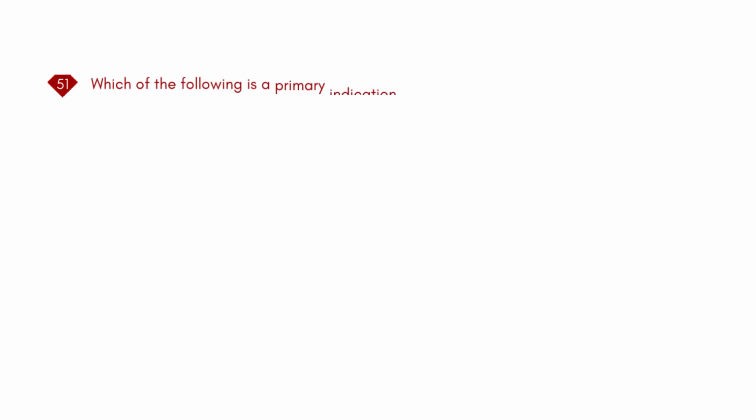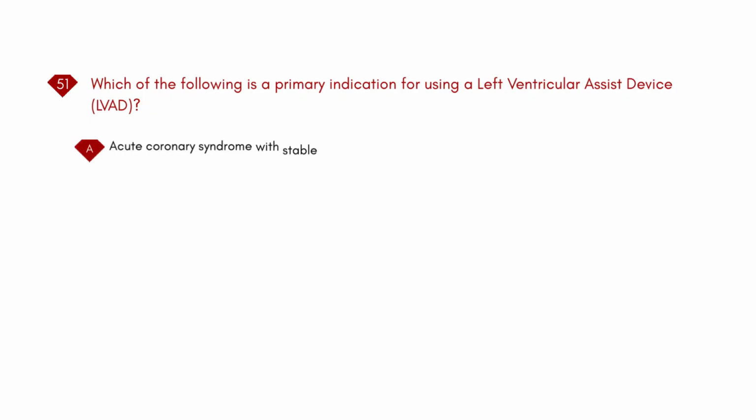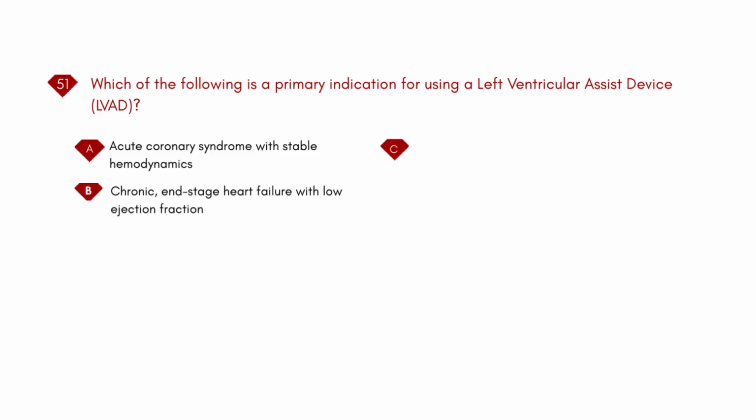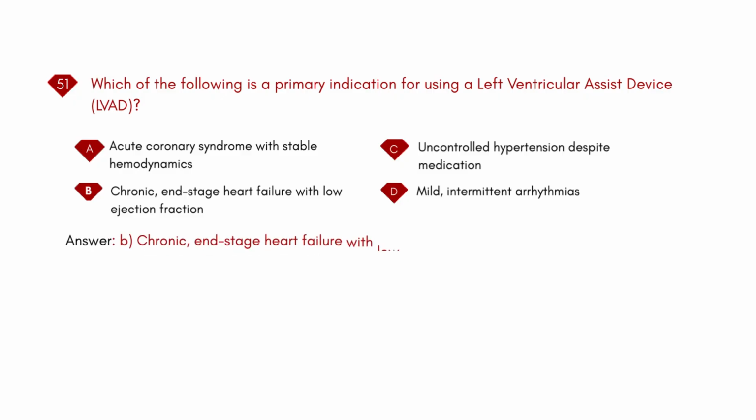Which of the following is a primary indication for using a left ventricular assist device, LVAD? A. Acute coronary syndrome with stable hemodynamics. B. Chronic, end-stage heart failure with low ejection fraction. C. Uncontrolled hypertension despite medication. D. Mild, intermittent arrhythmias. Answer: B. Chronic, end-stage heart failure with low ejection fraction.